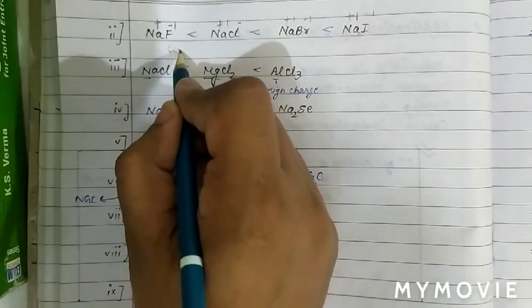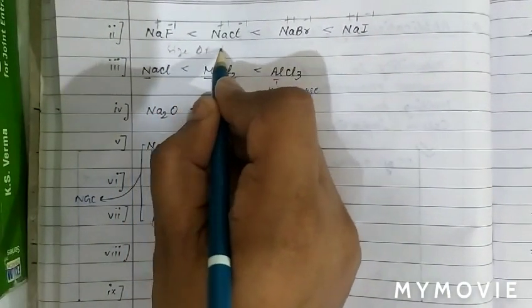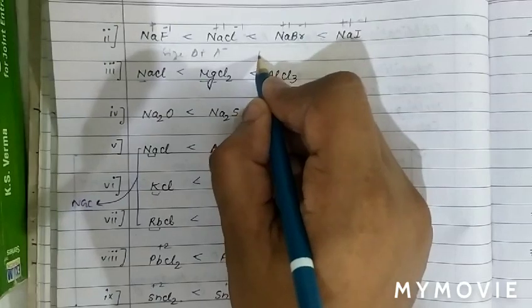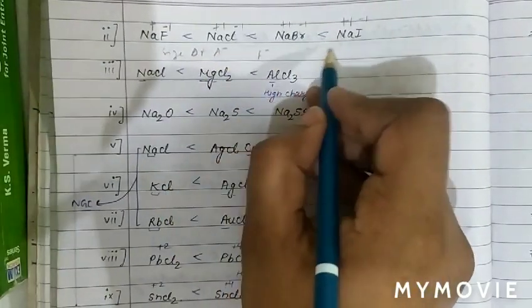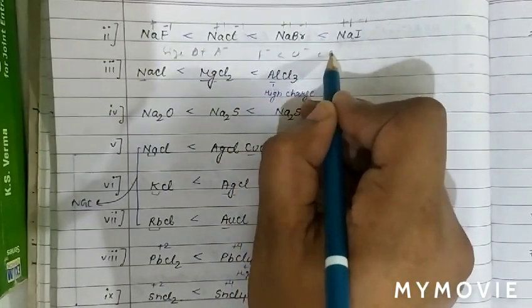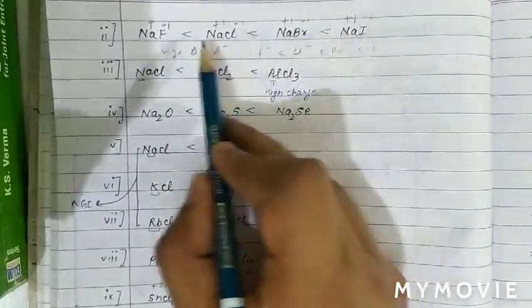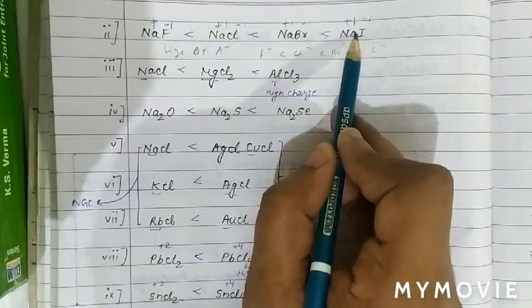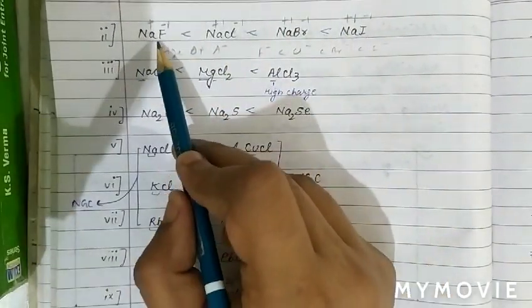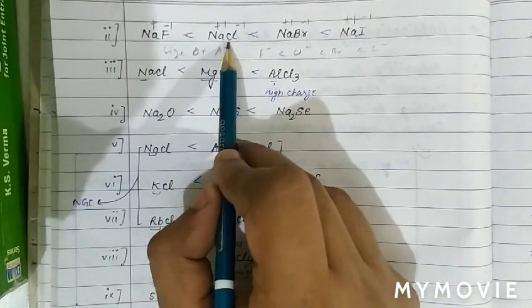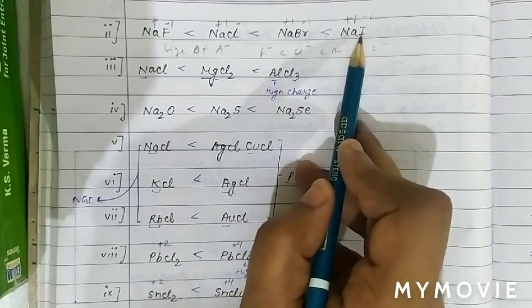As we can see, the size of the anion increases from fluorine to iodine: F minus, Cl minus, then Br minus, then I minus. So as the size of the anion increases, polarizing power increases, which means covalent character increases. So the order will be NaF, then NaCl, then NaBr and then NaI.